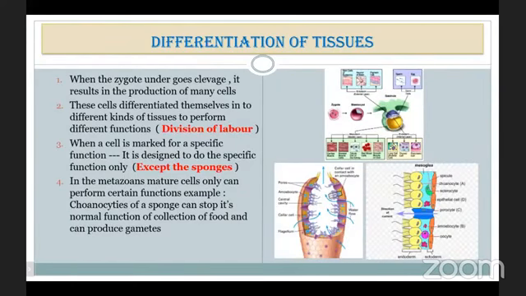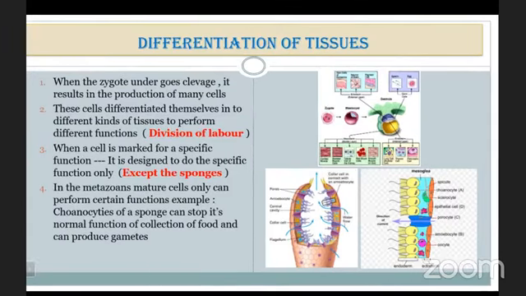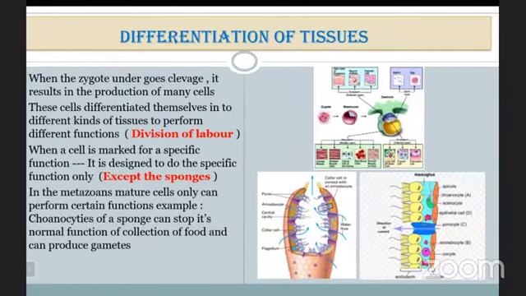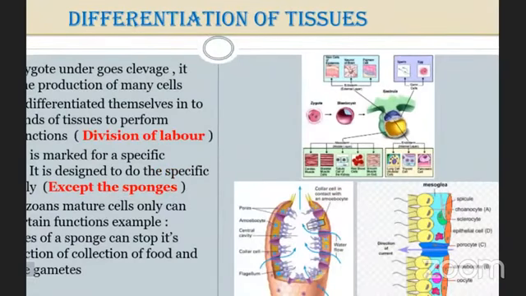Differentiation of tissues. So here you are able to see one picture, that is how the zygote is differentiated into tissues and how the tissues are engaged with some particular work, and that is known as the differentiation of the tissues.